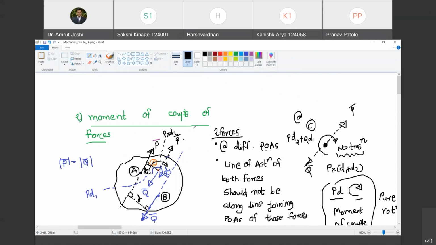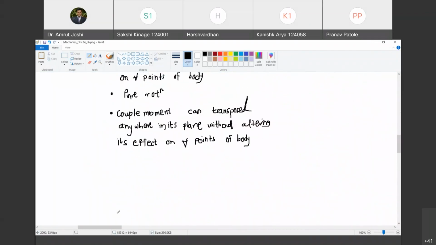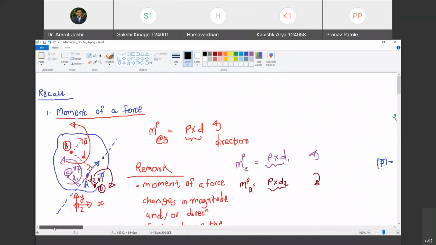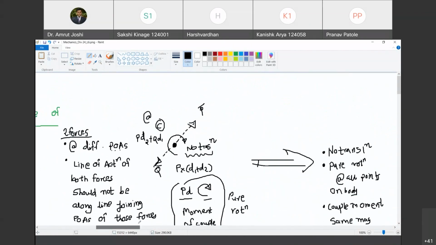So therefore, we are going to strictly use the word couple moment or moment of couple of forces. Torque, never. So with this, we close today's class. And in tomorrow's class, we are going to look at vector definitions or vector representations of moment of a force and moment of couple of forces. Are you with me? Yes, sir. And we are going to solve problems based on these concepts. So I will now stop recording.